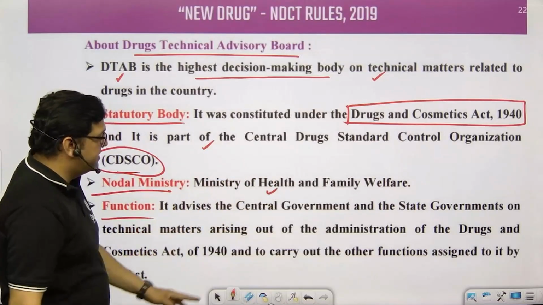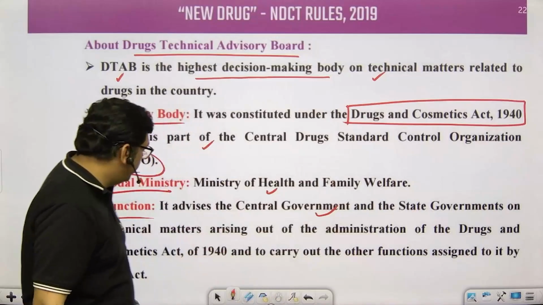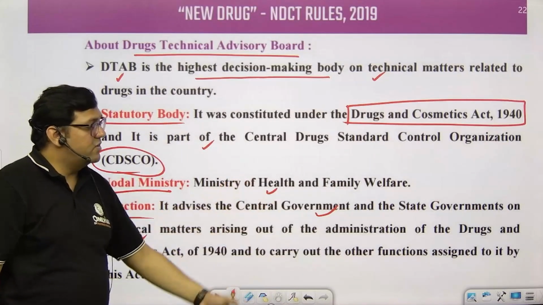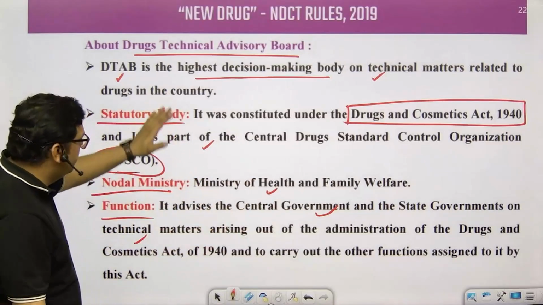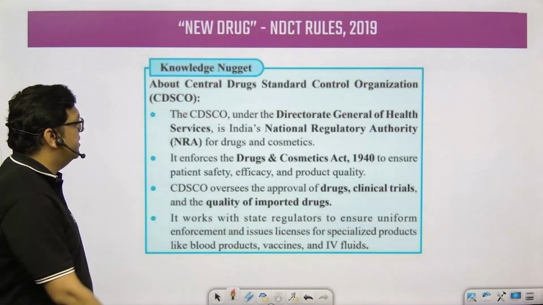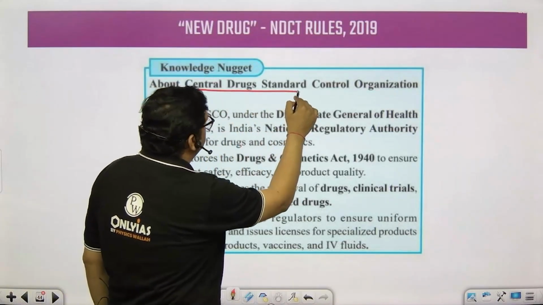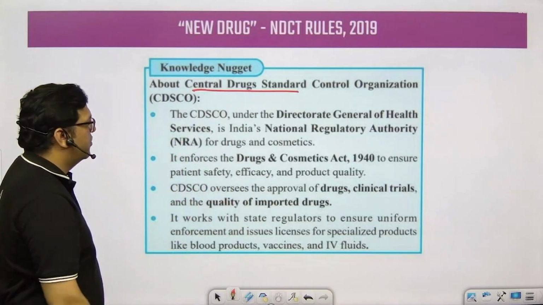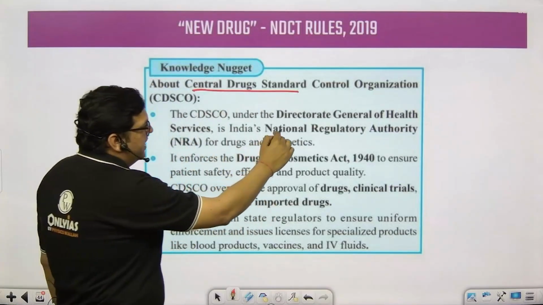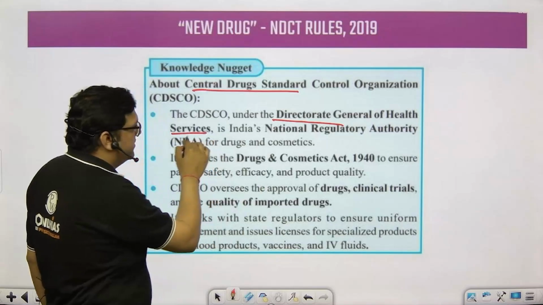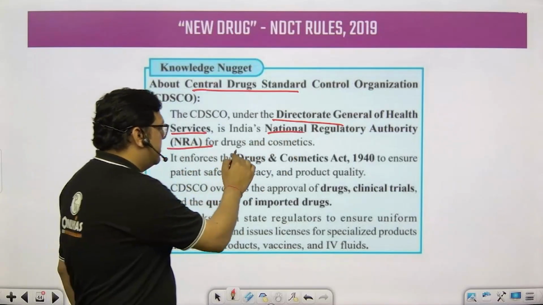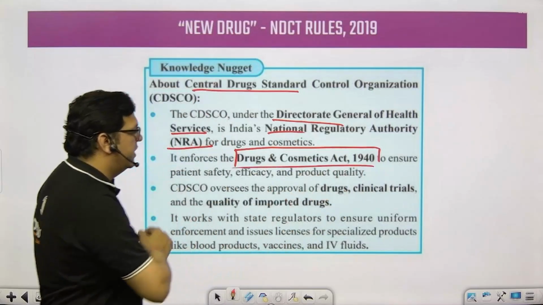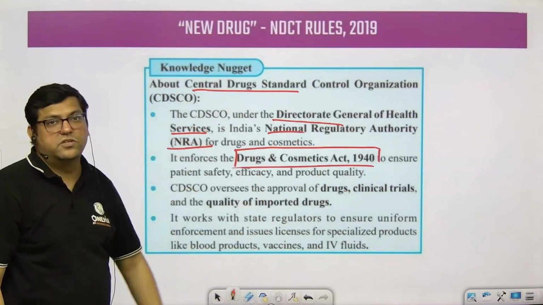The function is to advise the central government and the state government on technical matters arising out of administration of drugs and cosmetics. So these are basic factual information. Refer to it. It can be a possible question. The question can also be related to the Central Drugs Standard Control Organization. It is under the Directorate General of Health Services, the National Regulatory Authority for Drugs and Cosmetics. Remember this particular act. That could be a potential question related to this organization.